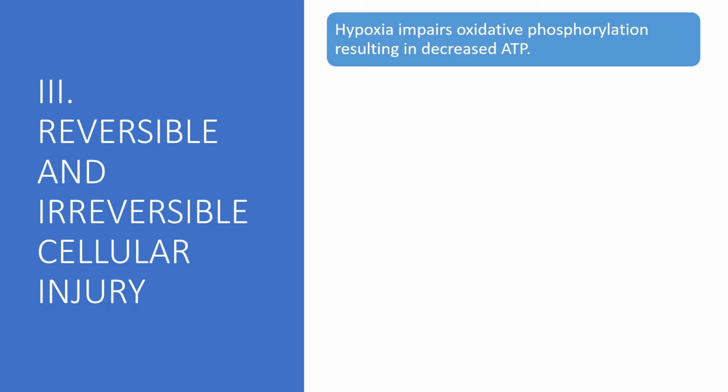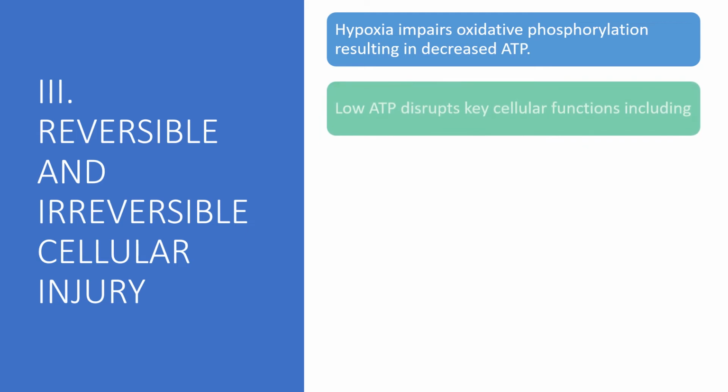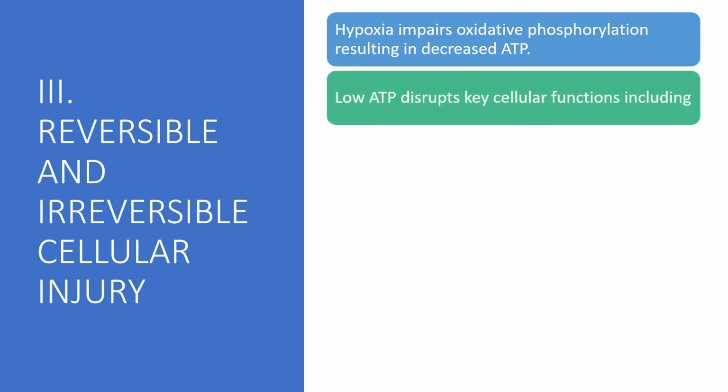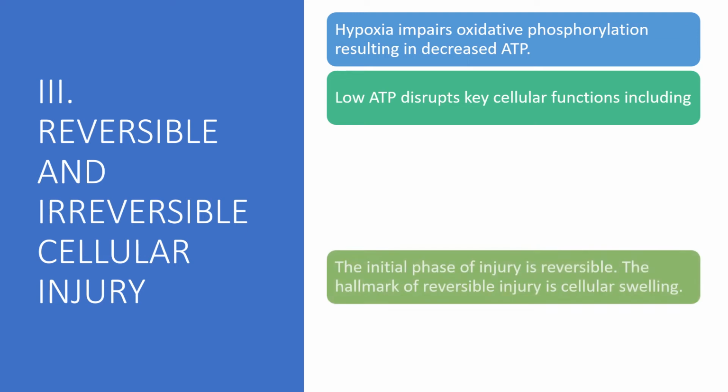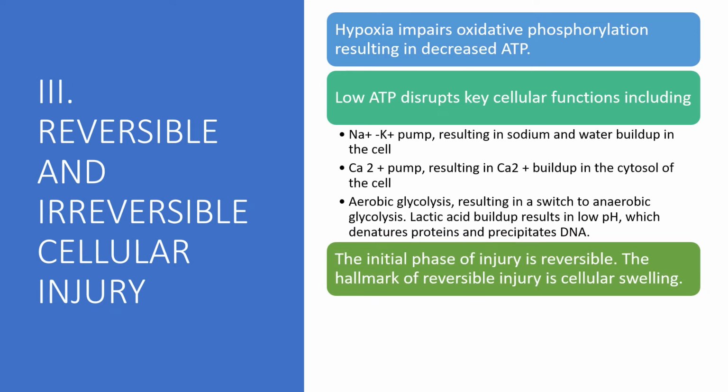Reversible and irreversible cellular injury. Hypoxia impairs oxidative phosphorylation, resulting in decreased ATP. Low ATP will disrupt key cellular functions, which include the sodium potassium pump, resulting in sodium and water buildup in the cell; calcium ion pumps, resulting in calcium ion buildup in the cytosol; and aerobic glycolysis, resulting in a switch to anaerobic glycolysis. Lactic acid buildup results in low pH, which denatures proteins and precipitates DNA.